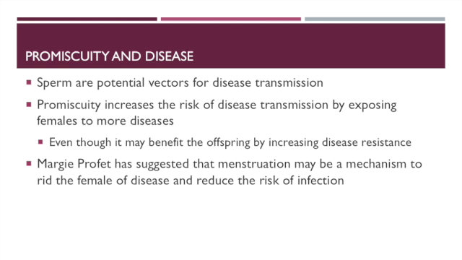This is really a very controversial theory. There is some qualitative data where you look at which species have longer menstrual cycles or heavier flows and the frequency of promiscuity. When you look at more quantitative data, where you actually try to measure the amount of menstruation, the length of menstruation, we don't really see that significant of a correlation between menstruation and promiscuity. So still sort of up in the air, right? But very clearly, if you're a promiscuous species, you are exposing yourself to a greater risk of disease transmission, like with Barbary macaques and similar macaque monkeys.